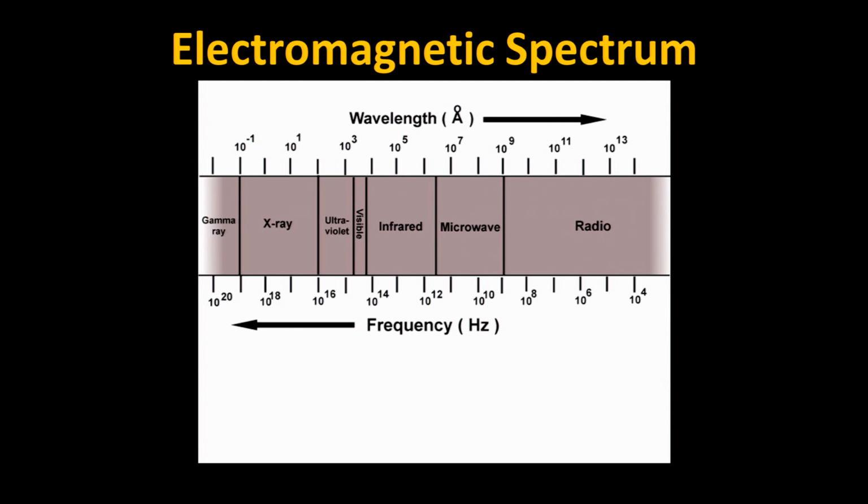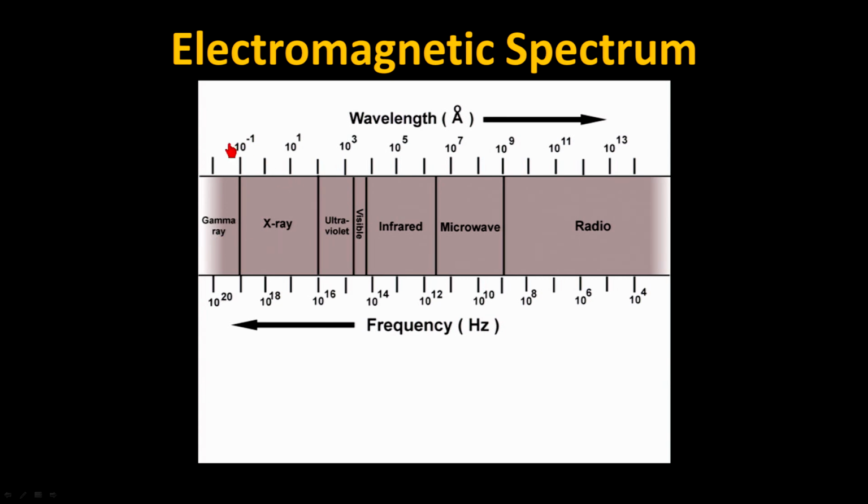Light essentially is all the same thing. It's energy in the form of a wave or as a particle that goes from one place to another. But what we've seen in the previous segment is that light can have a different wavelength, and depending upon that wavelength, it'll have a different frequency. So what I want to show you is the electromagnetic spectrum, and we're going to start on the left side and work our way across to the right side.